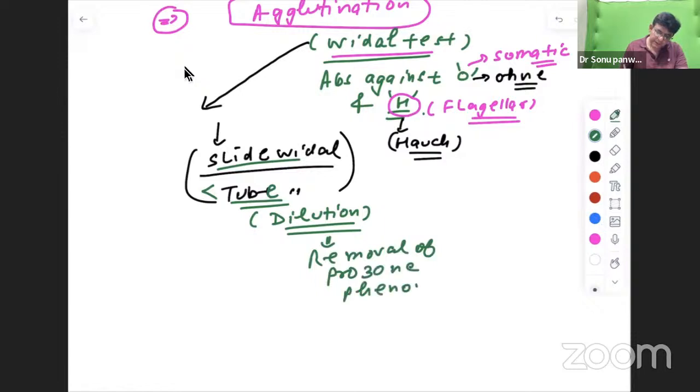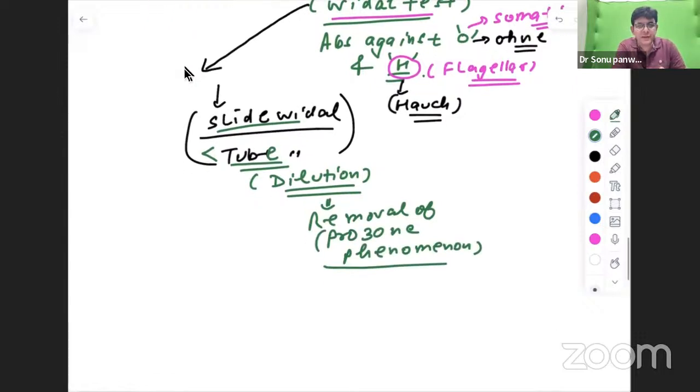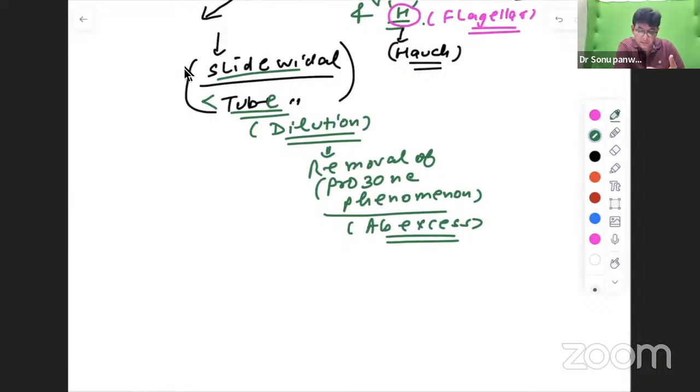So another viva question of yours: what is prozone? Prozone is an antibody excess state. So certain reactions or certain diseases, like brucellosis and all, are there in which antibodies are produced more. So here also this is one thing which happens. Antibodies are produced more, and because of this, what happens? Prozone phenomenon.